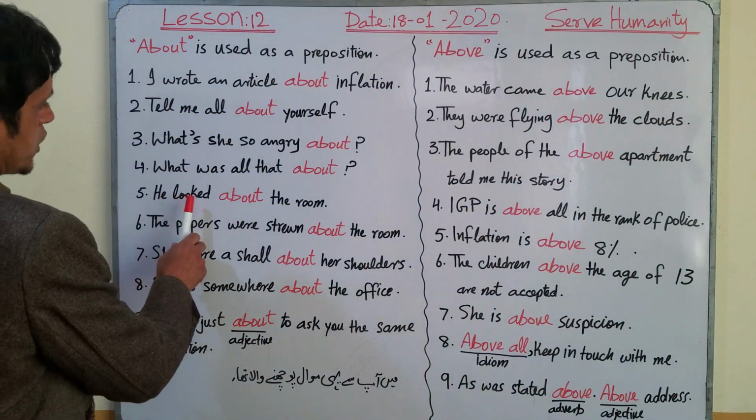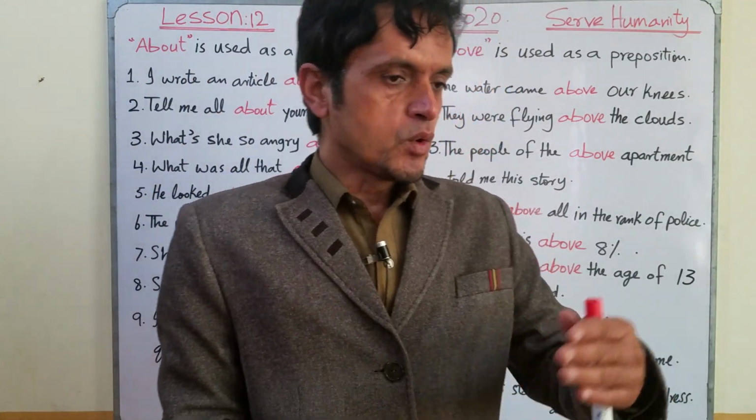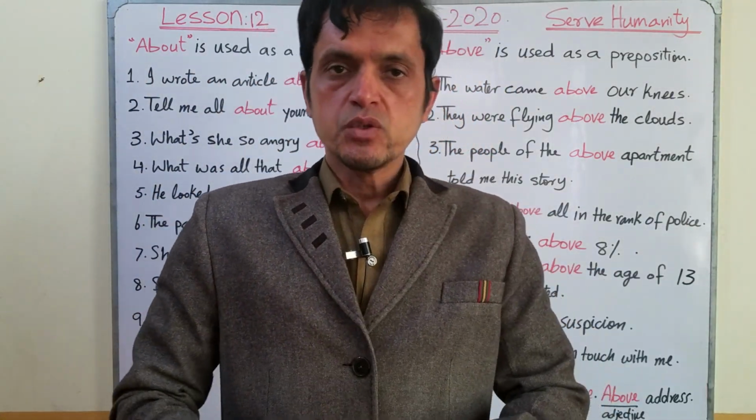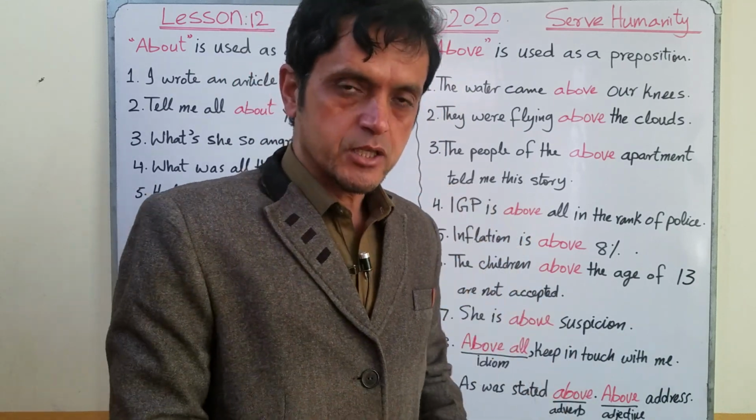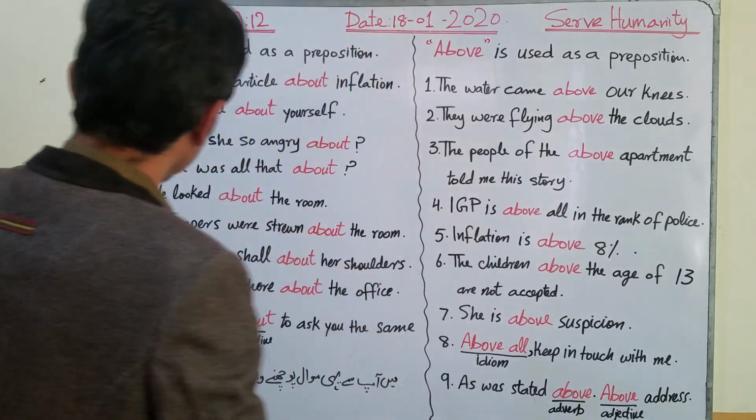Number 5, he looked about the room. For example, if you enter your room and you look at everything, you can say that I entered into my room and I looked about the room.